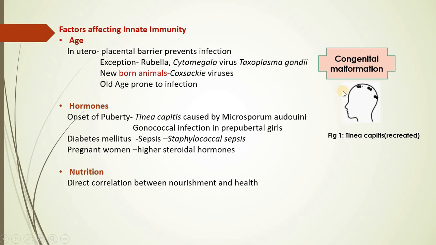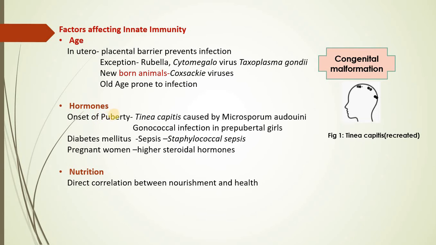Now this tinea capitis gets cured by itself when the individual reaches the pubertal stage. Therefore, we can say that hormones play an important role in development of immunity.